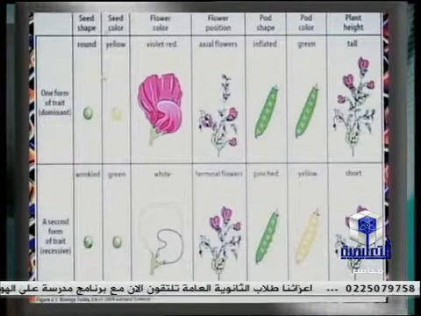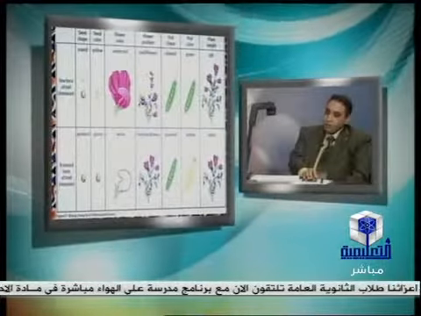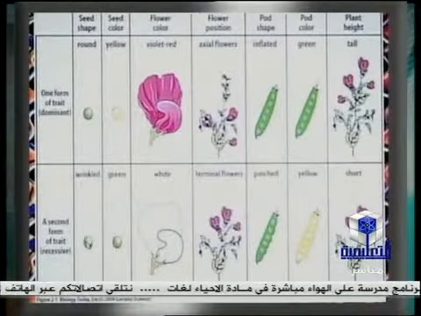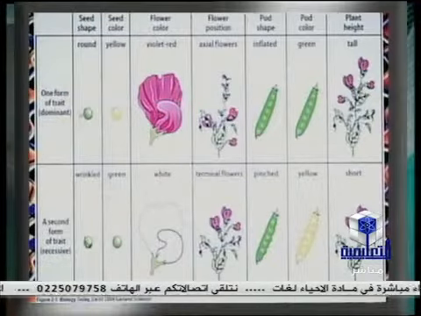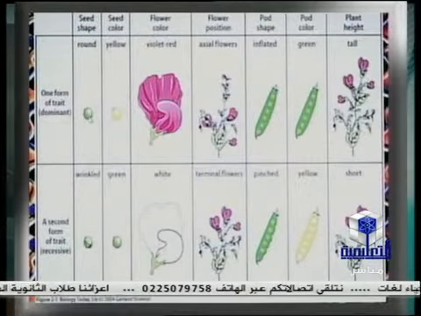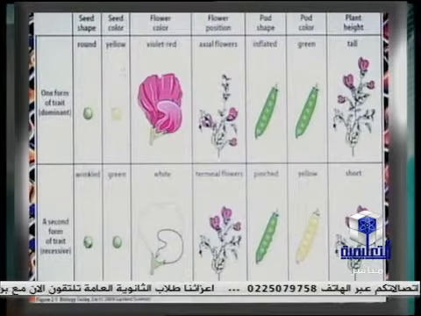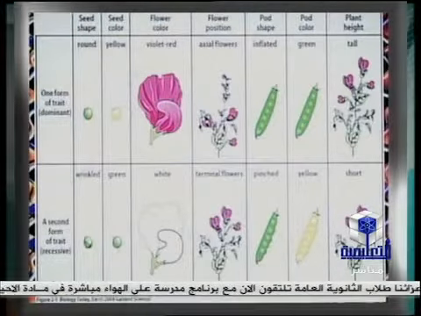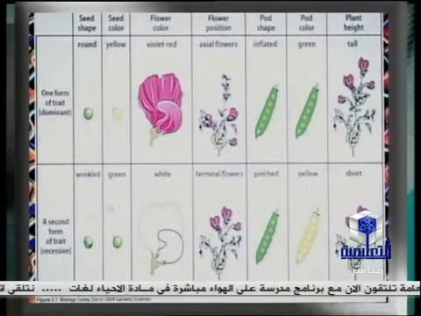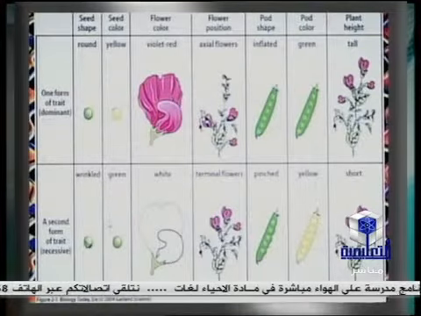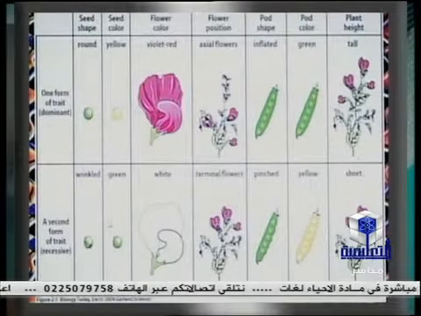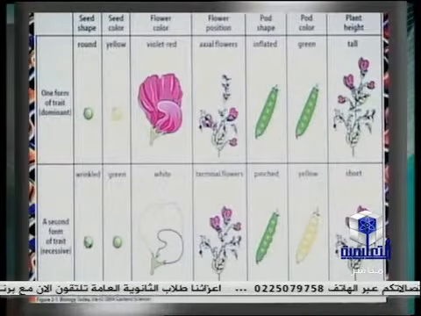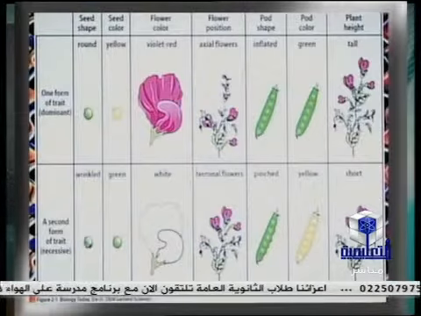The seed shape may be round or wrinkled. The wrinkled seed acts as a recessive character, but the swollen or rounded one is the dominant. The seed color: the seed of pea plant may be yellow or green, but yellow acts as a dominant character, and green is the recessive. And we'll explain Mendel's experiments to determine which character is called the dominant and which is called the recessive one.